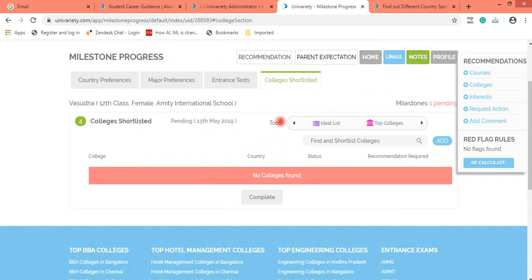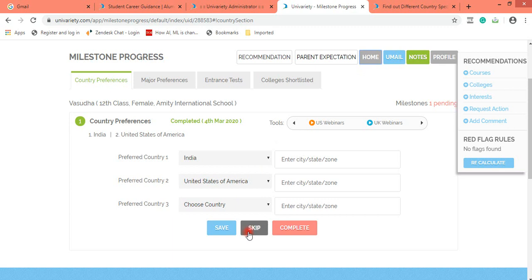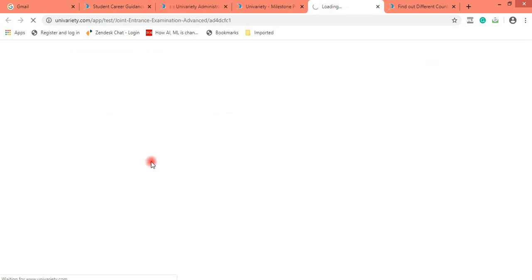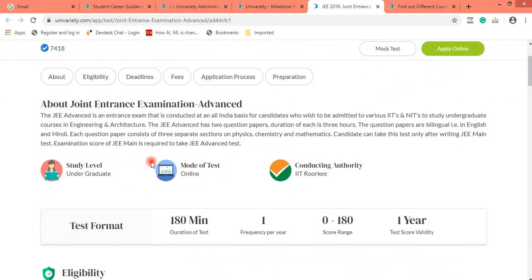and you come to the college shortlisted. Now why it is so important to select tests over here again? So let me tell you, counselors, whatever tests that you select, the system will send notification to the student to appear for the test. Once the application dates are open, the system would again send a notification, so the student would be benefited via getting SMS and email notifications about the test dates. And secondly, the student can just click on the name of the test and read in detail about it.